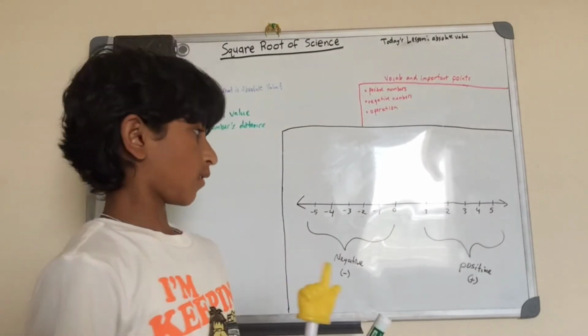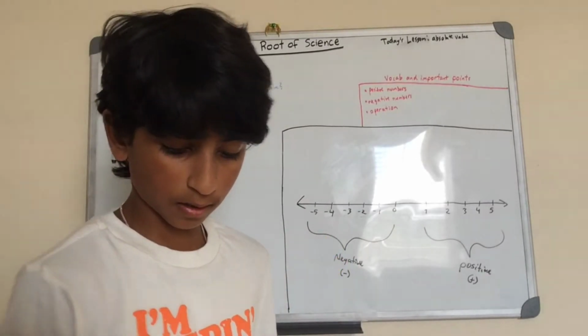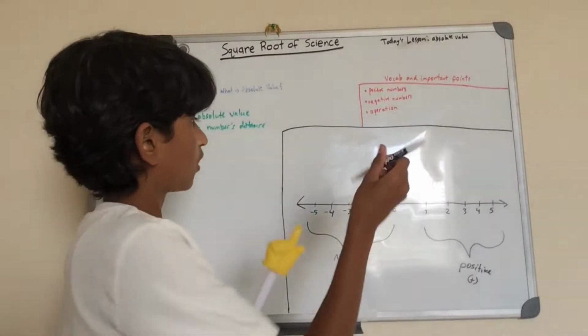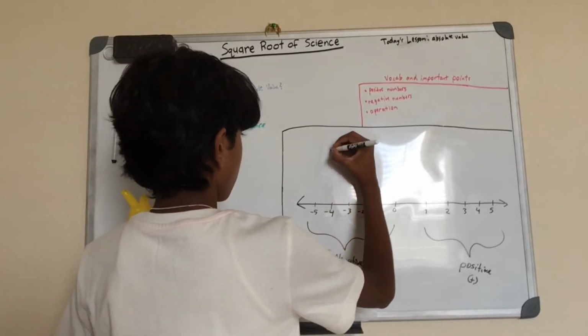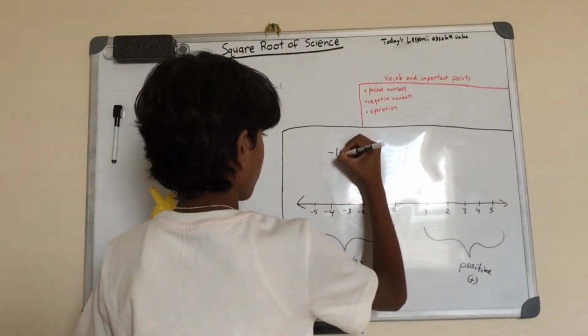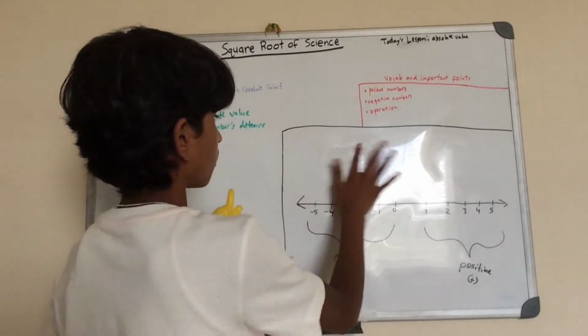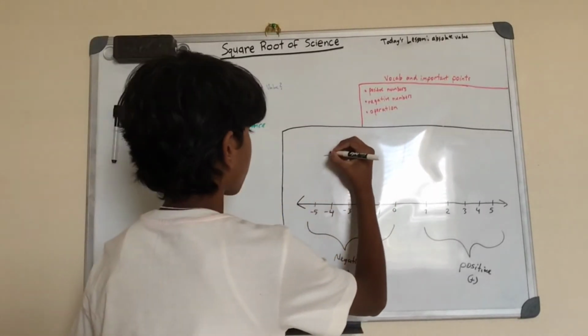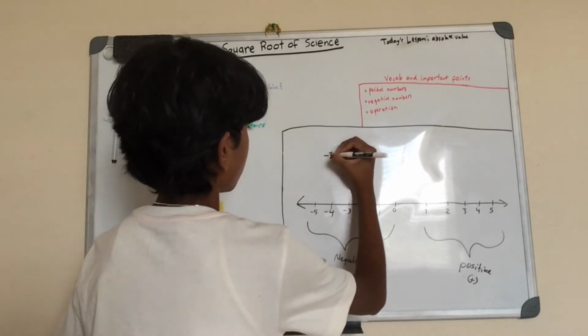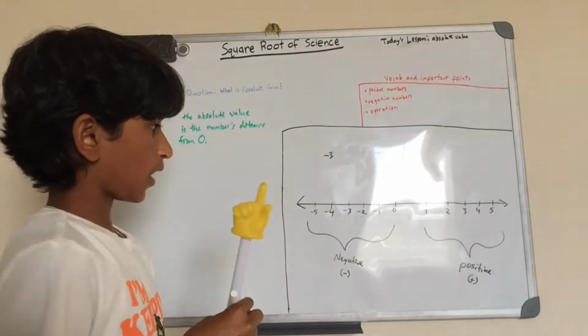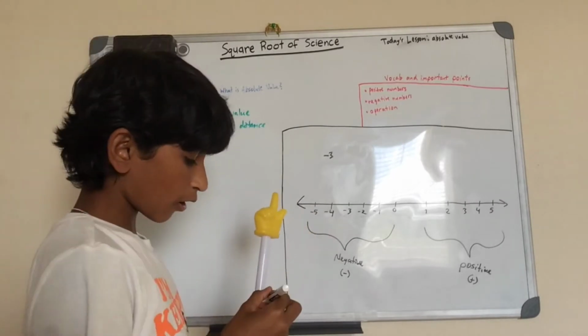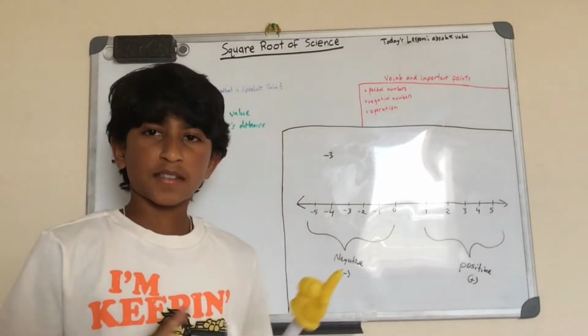So let's just take an example. Let's take the number negative 3. So to find the absolute value of negative 3, you have to find its distance from 0.